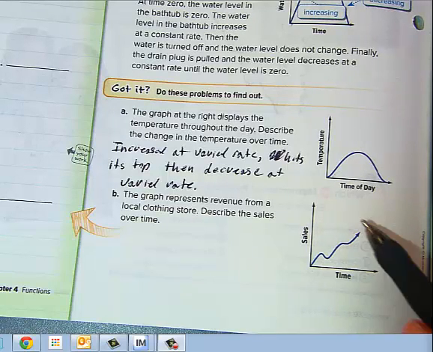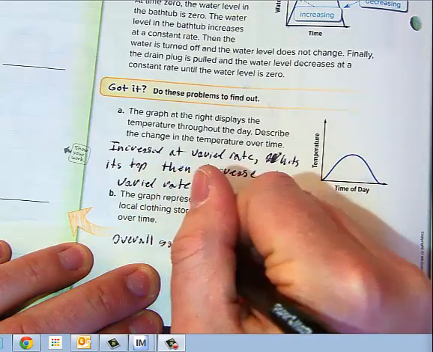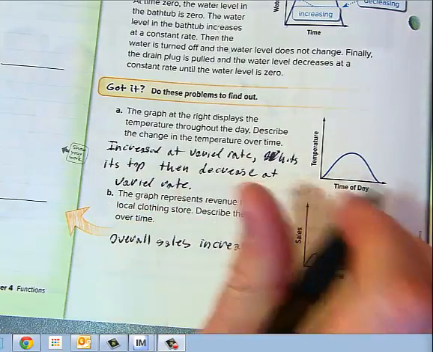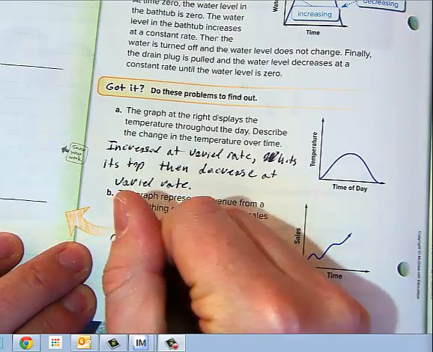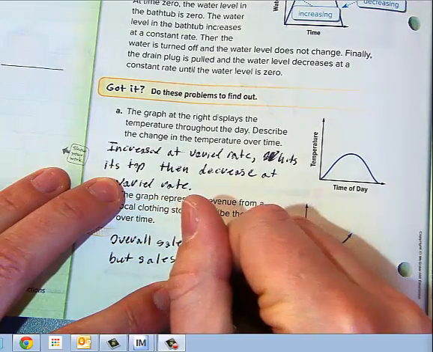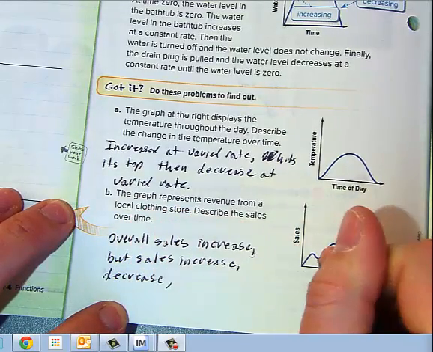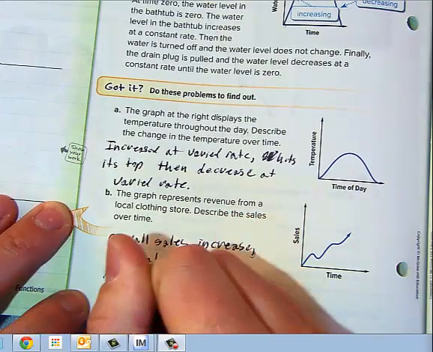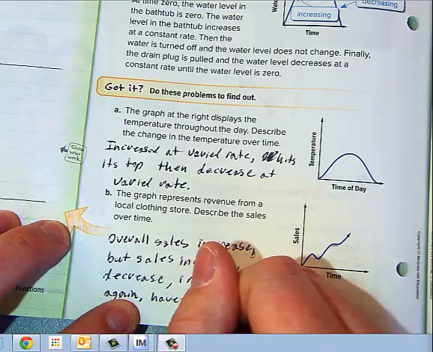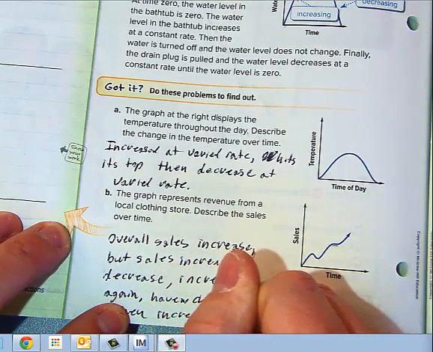And in a situation like this, you may want to describe what's happening overall. So we'd say overall, sales increase, but you would say sales increase, decrease, then increase again, and then you would say have no change, and then increase, something like that.